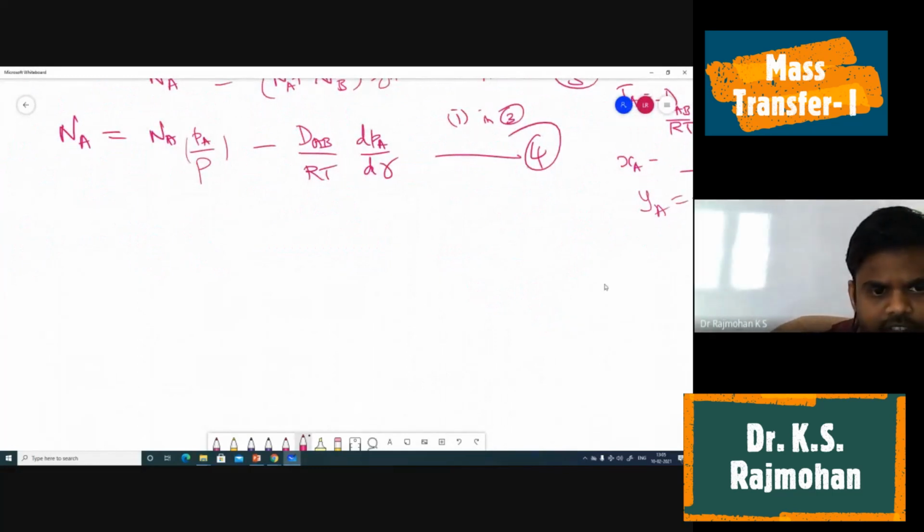So take this to the left hand side. So what we have is Na into (1 minus PA by P) equal to minus DAB by RT dPA by dr. Okay, so this you can further simplify and take it to the right hand side.